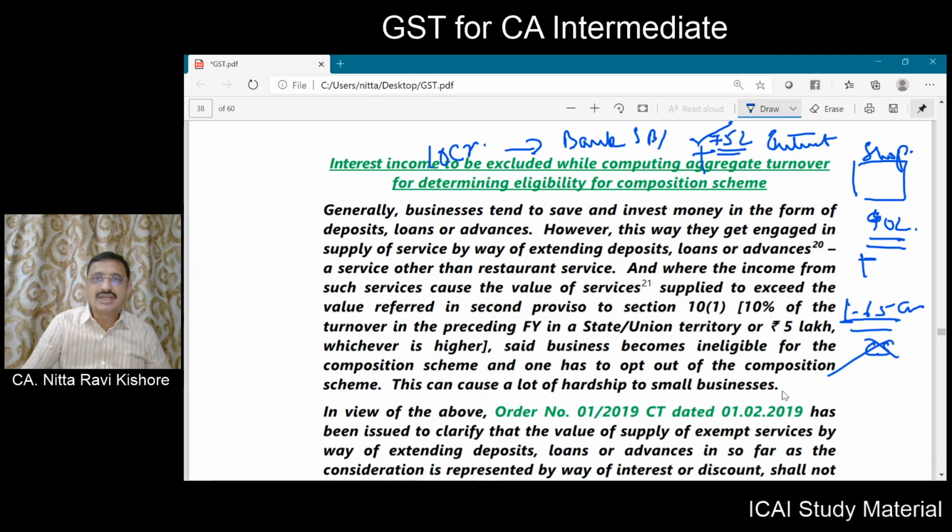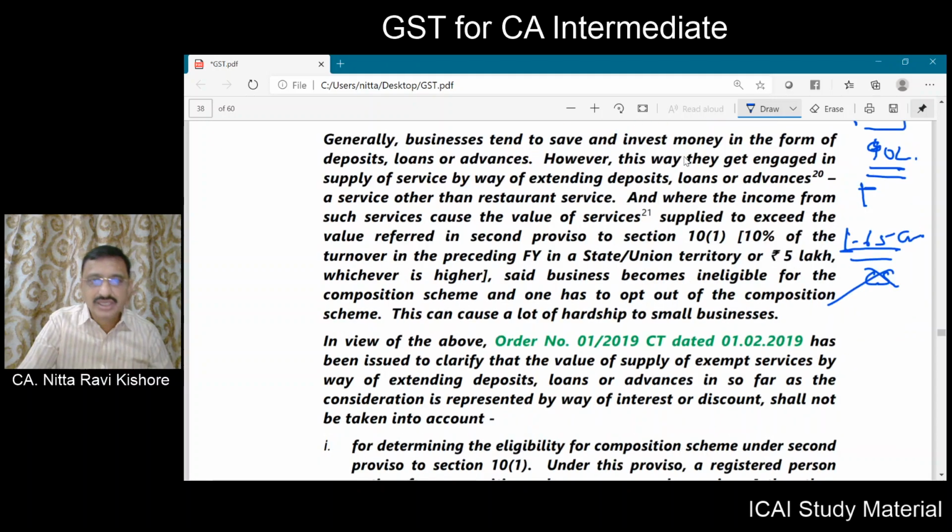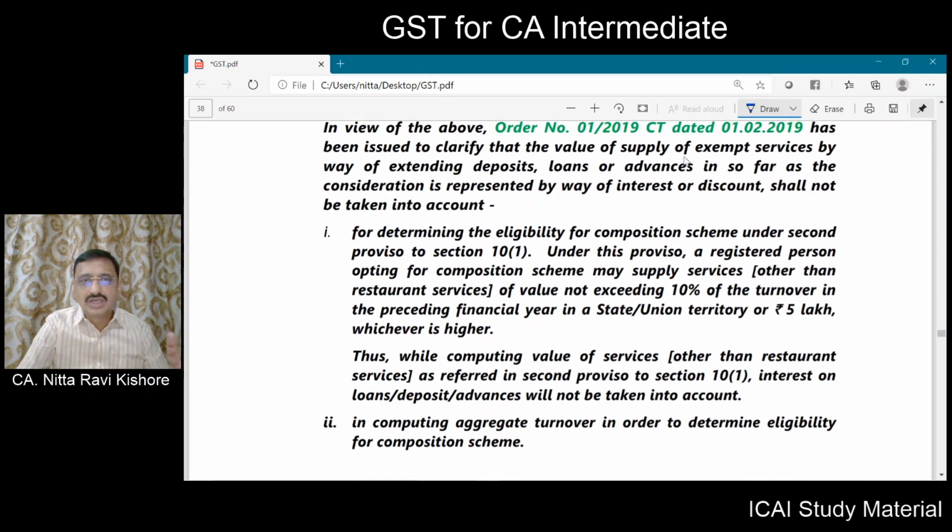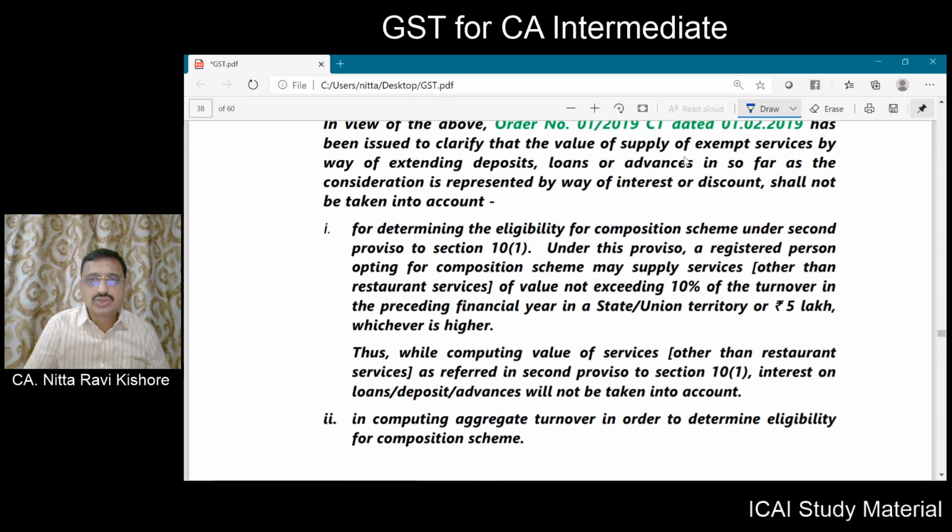So here what has been provided is this 75 lakhs of rupees will not be considered in your aggregate turnover in two cases. What are the two cases? Those two cases are for determining the eligibility of a composition scheme, and the other services.